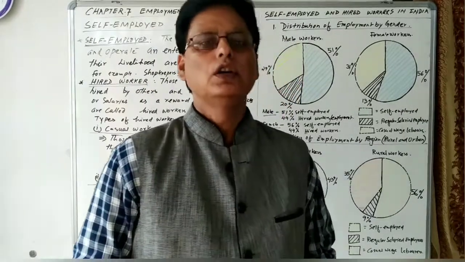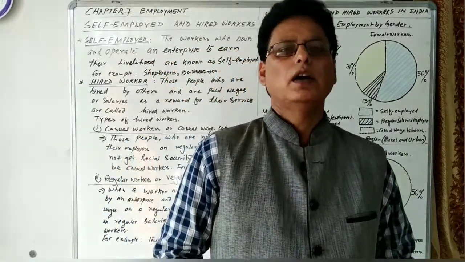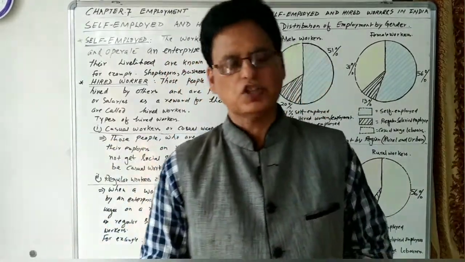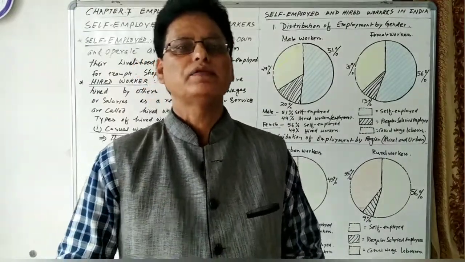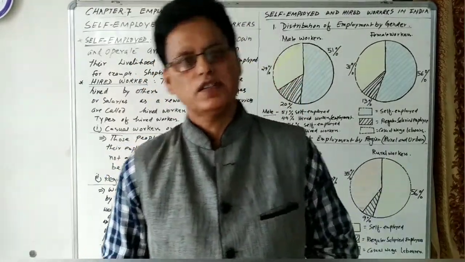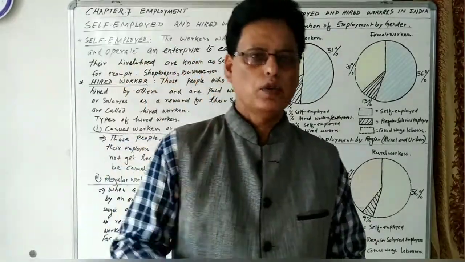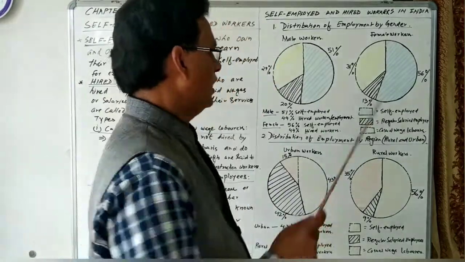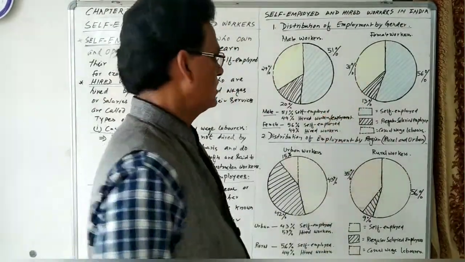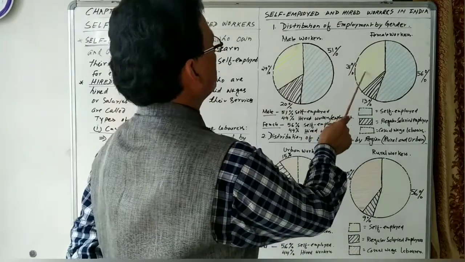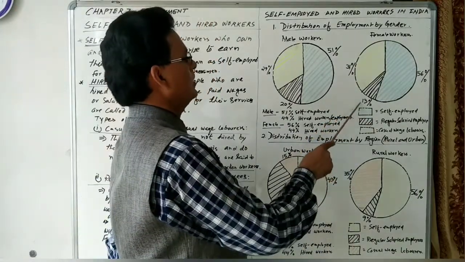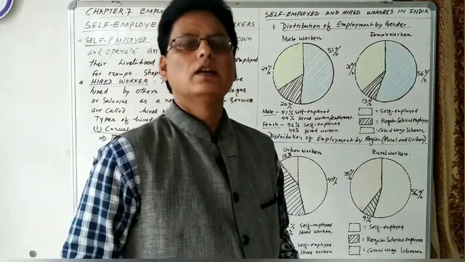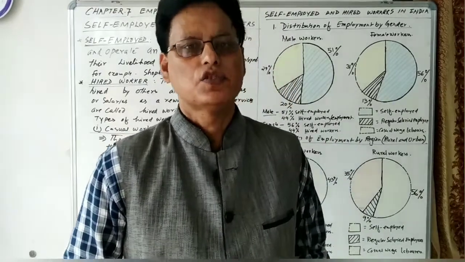Casual workers, I told you, are the workers working in the agricultural field and the construction workers. If you see the construction industry, you will find a large number of workers working there. A large number of workers are also working in farming. So they are the casual laborers. As far as female workers are concerned, 31% are casual workers, 13% are regular employees, and 56% of the females run their own enterprise, they are self-employed.